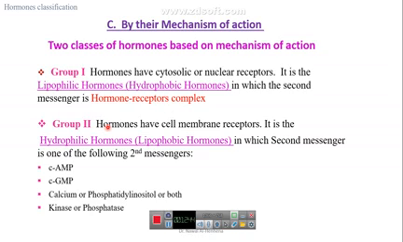For group 2, these hormones are polypeptide hormones and have receptors on the surface of the cell. These are hydrophilic type hormones. The second messenger of this hormone can be one of these 4 second messengers.